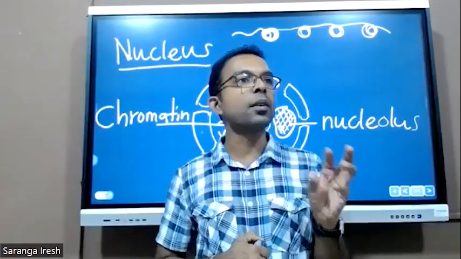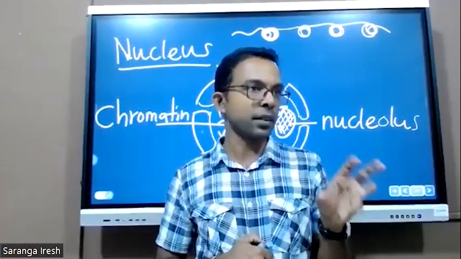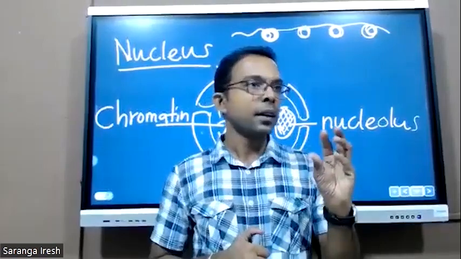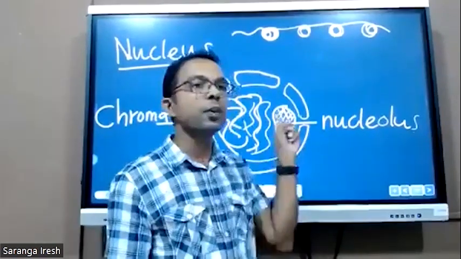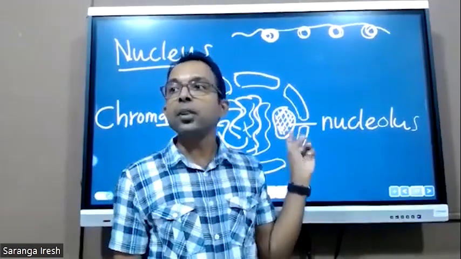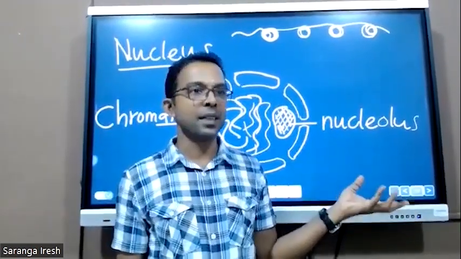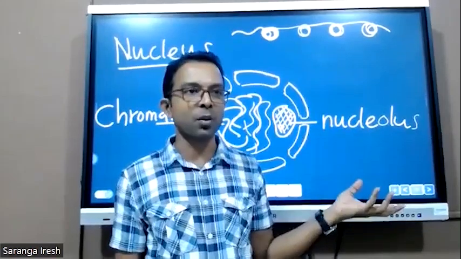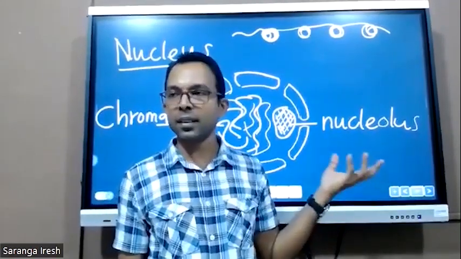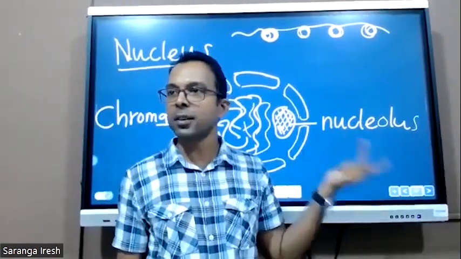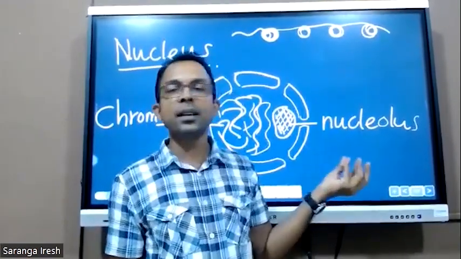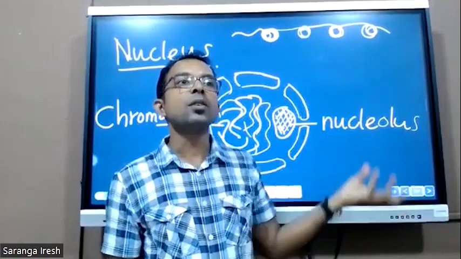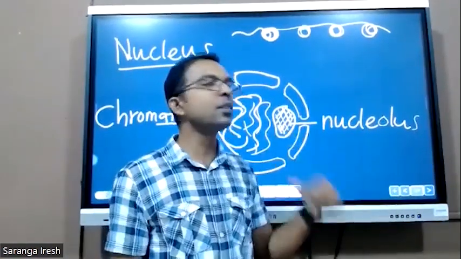RNA is a very important component in the cell, a nucleic acid. It contains RNA plus proteins because this is the place where ribosomes are produced. In a cell, there is an organelle called ribosome, like mitochondria, chloroplast, and Golgi apparatus. Those ribosomes are produced by the nucleus.